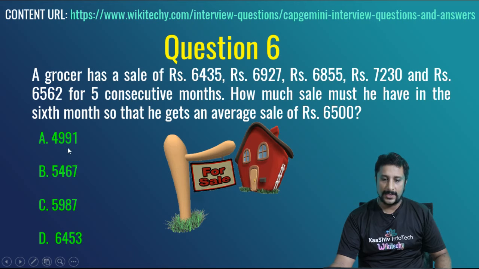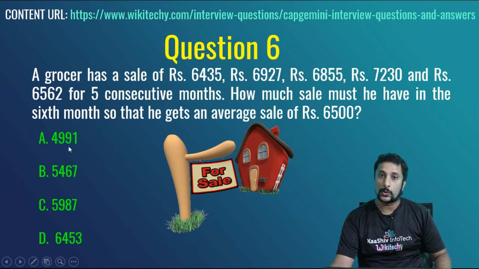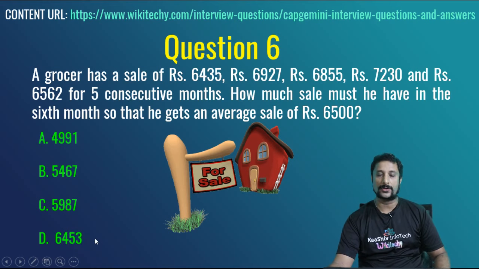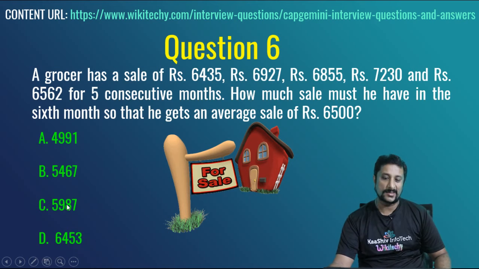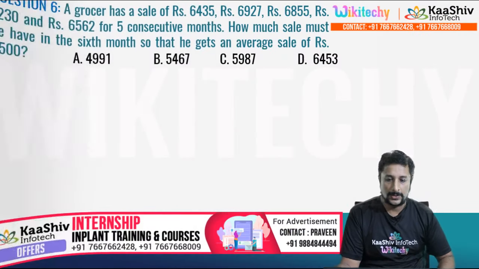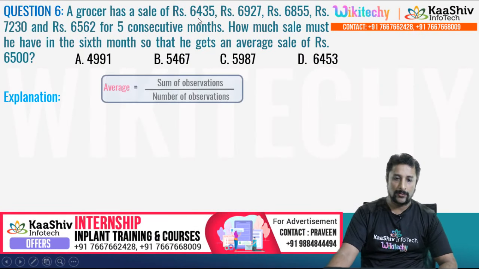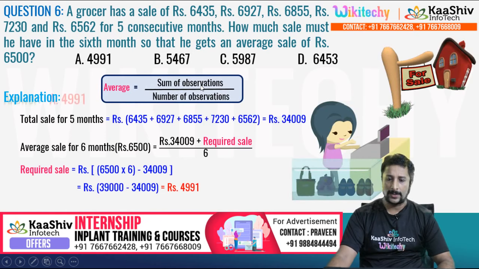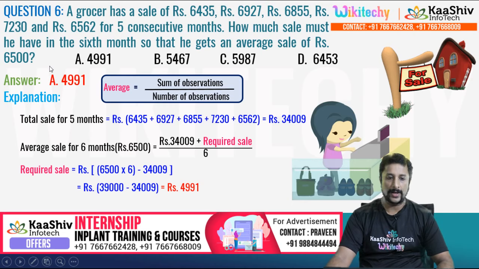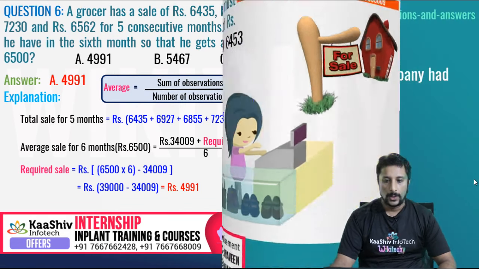So obviously my guess is between these two. This can't be an answer. This can't be an answer for sure. And it can't be an answer, I guess. And this could be the answer. These two. Based on this, let's do it. So the average is the sum of the observations divided by the number of observations. So 6500, the average, is equal to adding these plus the required sale, divided by 6. You get 4991. My guess is correct. Let's move on to the next question.